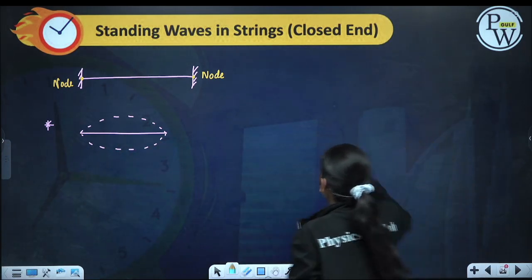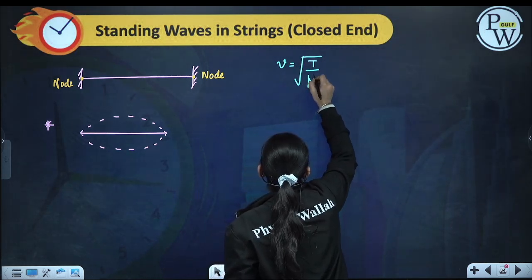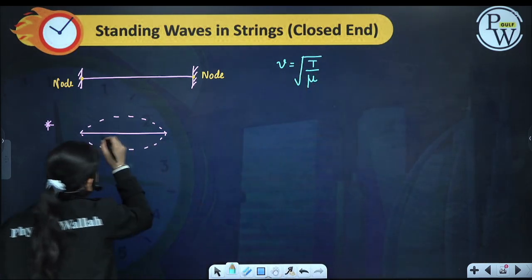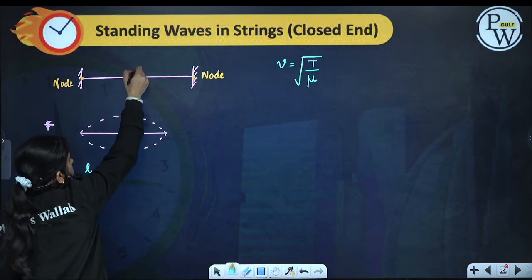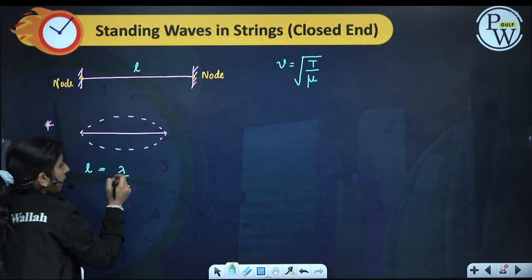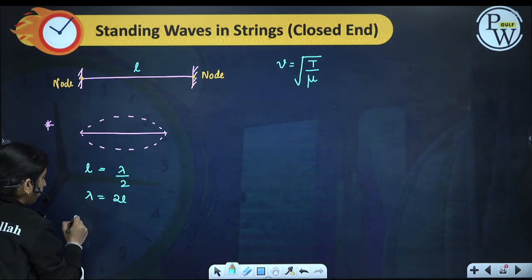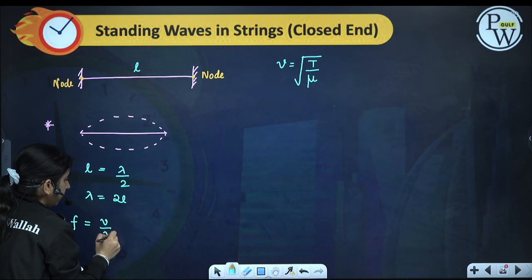So what is the speed? Speed in the string will be the square root of T by mu. If the string is of length L, then length of string equals lambda by 2, so lambda is equal to 2L, and frequency is equal to speed by lambda.